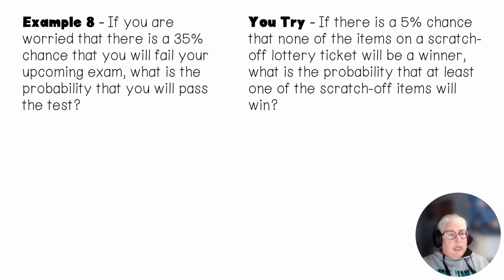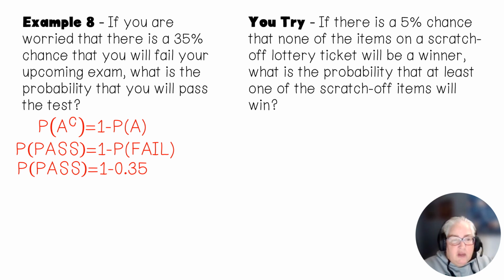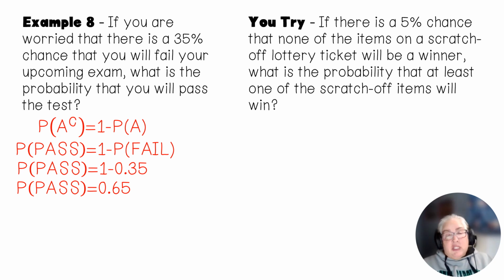Only 2 things that can happen. So we're going to do the complement rule. Okay. So the probability that I pass is 1 minus the probability that I fail. Okay. So the probability that I fail is 35. So I'm going to do 1 minus 0.35, and that gives me 0.65. Or there's a 65% chance that I'm going to pass my exam.